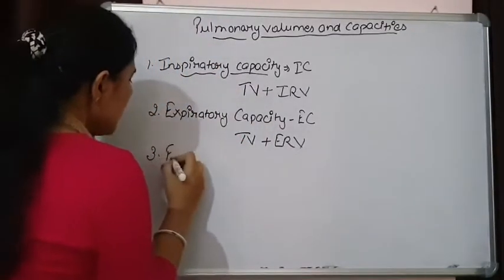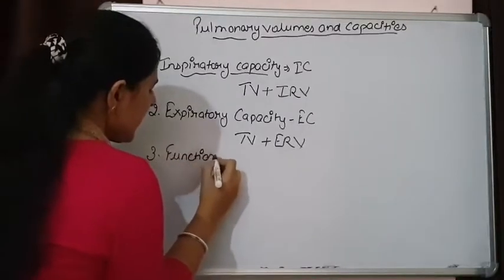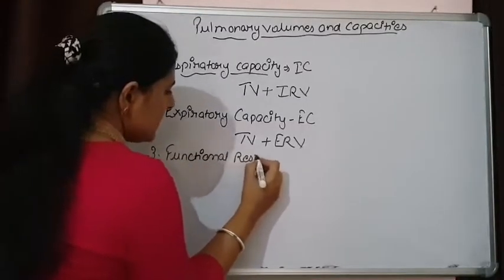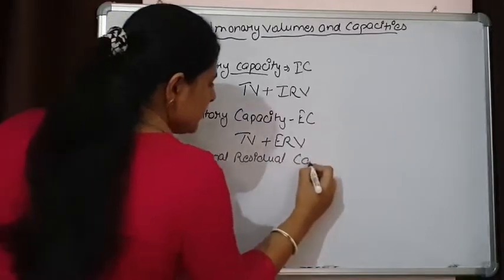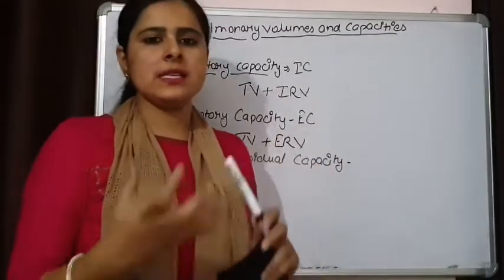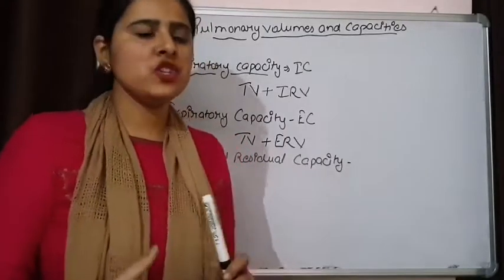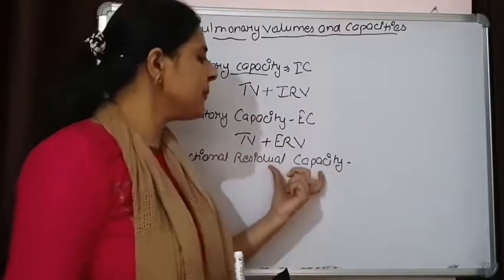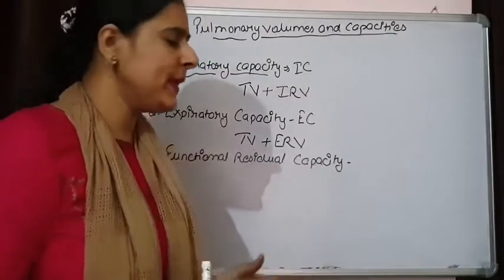The third is functional residual capacity. Means after a normal exhalation, how much air will be left behind in our respiratory tract?